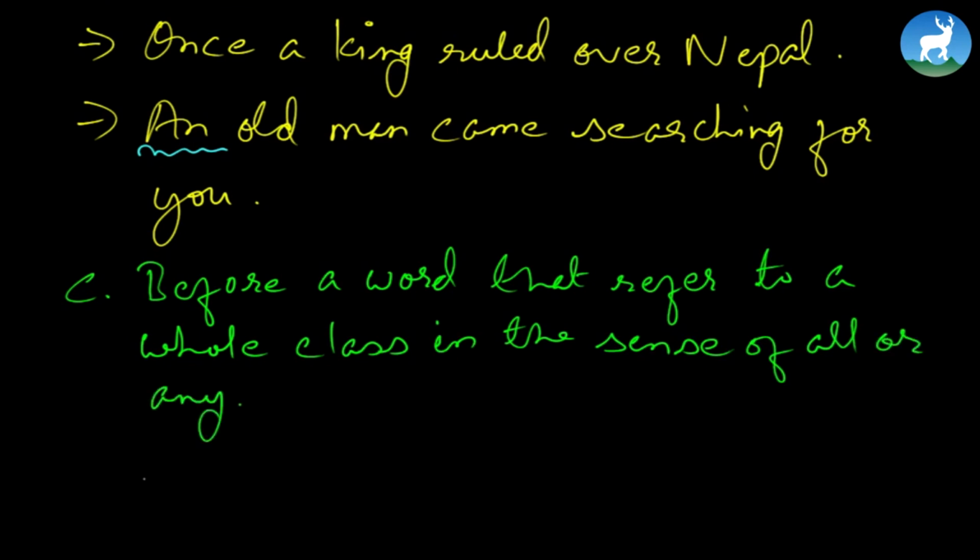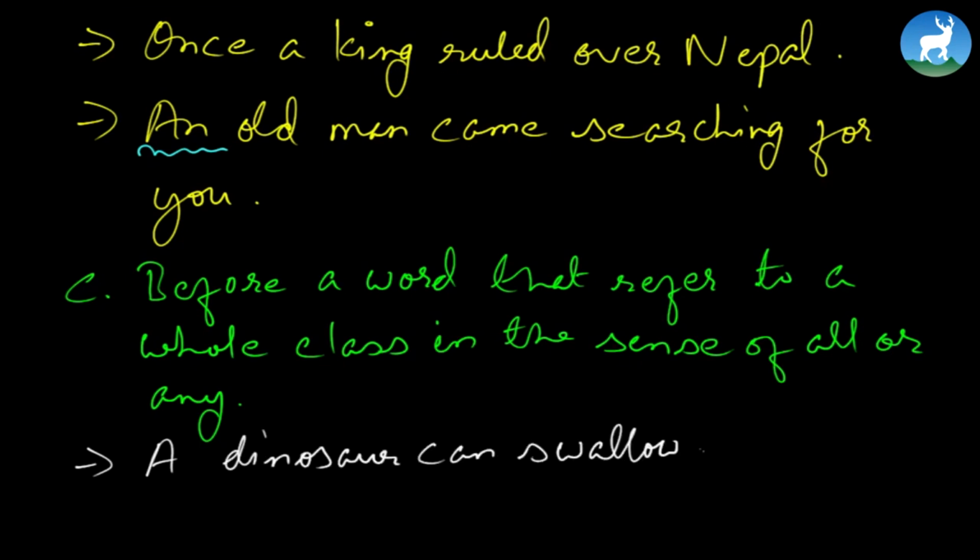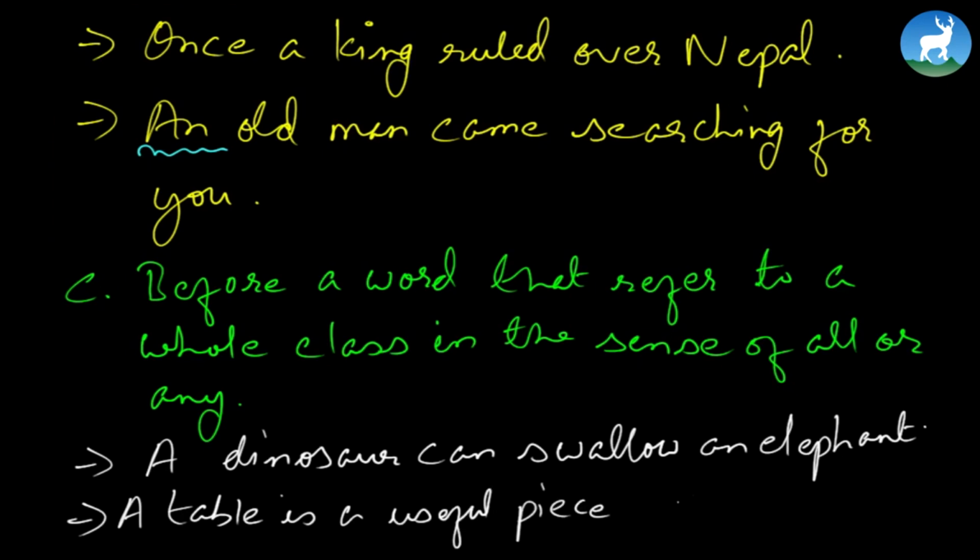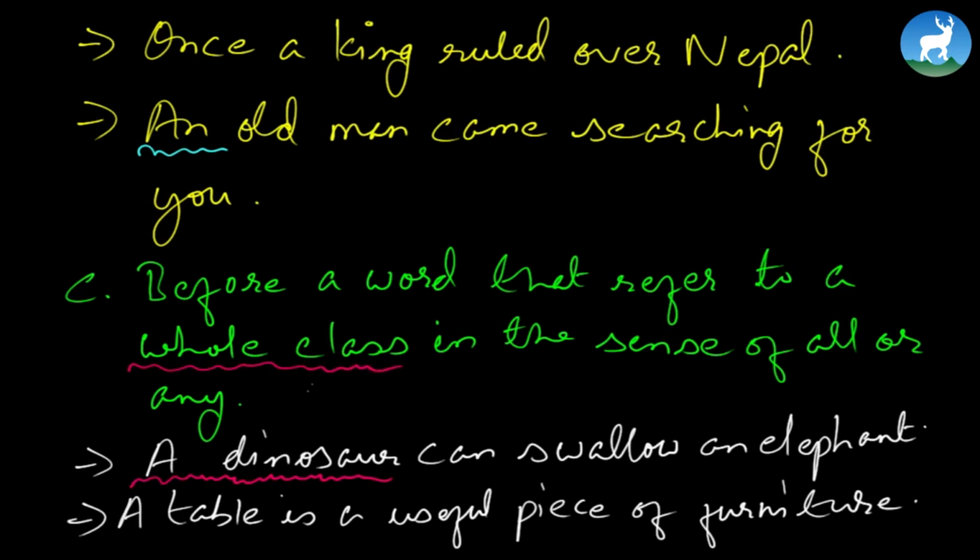And I would clarify it with an example. A dinosaur can swallow an elephant. Second example, a table is a useful piece of furniture. When we refer to a dinosaur here, it means, see, before a word that refers to a whole class, it refers to the whole species of dinosaurs in the sense of all or any. When we say a dinosaur, it refers to a whole species of dinosaurs which existed way before mankind did. A dinosaur can swallow an elephant.